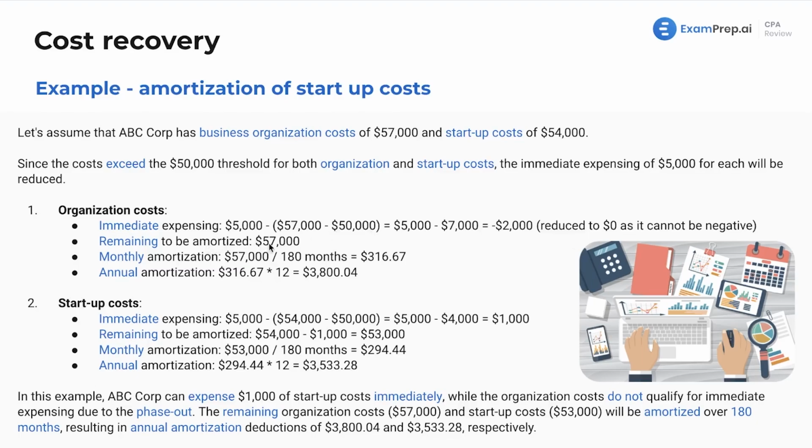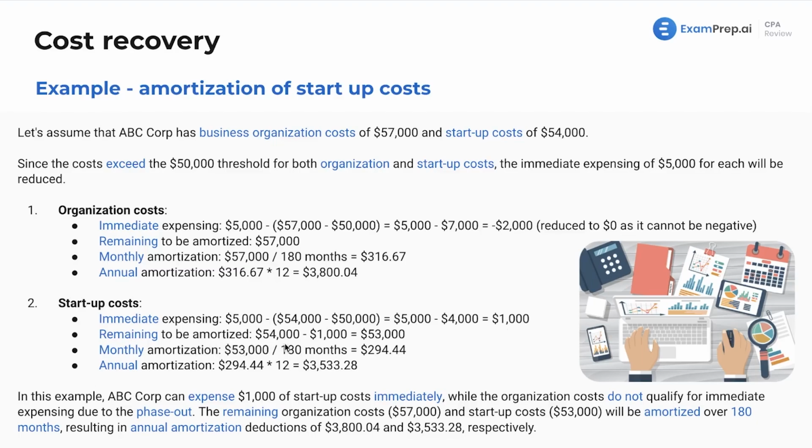The remaining amount to be amortized is $57,000. As such, the monthly amortization is going to be $57,000 divided by 180 months, and you're going to start this right away. $316 per month annual amount, just multiply that by 12. Same exact process here for the startup costs, except we are going to have $1,000 that we can immediately expense because $5,000 minus the difference between $54,000 and $50,000, that gives us $1,000 remaining.